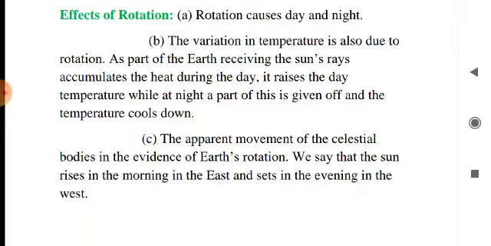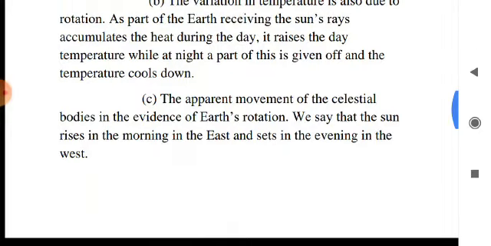It means that when a part of the earth receives the sun's rays, it accumulates heat during the daytime and the day temperature rises, and when at night this heat is given off, the temperature cools down. Next, the apparent movement of the celestial bodies is evidence of earth's rotation. So these are the effects of rotation.